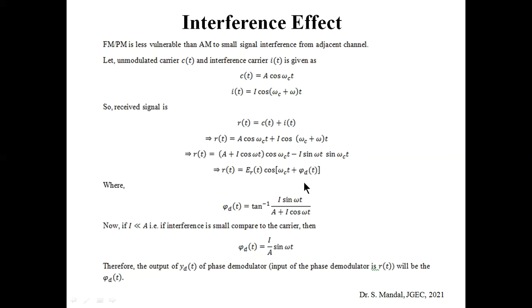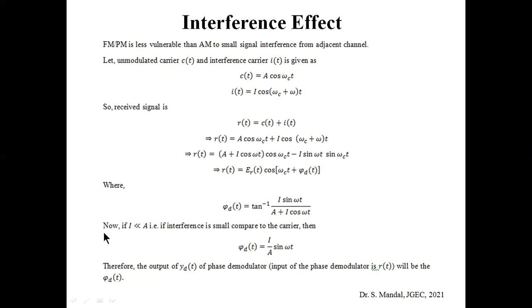So how can we write phi_d? Phi_d is nothing but tan inverse of y by x, that means I sin omega t, that is y, over x, A plus I cos omega t. So phi_d equals tan inverse of I sin omega t by (A plus I cos omega t). That is the phase difference. Similarly, the amplitude is root over y square plus x square, so root over (A plus I cos omega t) whole square plus (I sin omega t) whole square. That is E_r(t), the amplitude. Right now we are mainly focused on the phase difference, which is tan inverse of I sin omega t by (A plus I cos omega t).